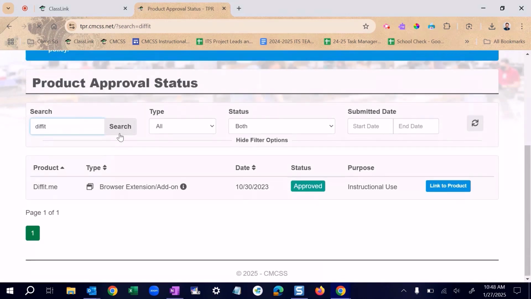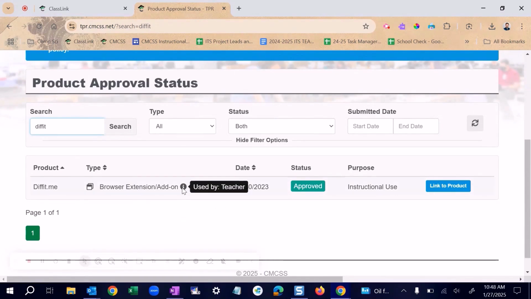You'll see a very similar screen as the previous one with only products that match the search terms you put up in the area above. In this case, DIFIT, also the type, the date, its status is approved, and its intended purpose, and a direct link to the product. Sometimes you may find additional information, such as this eye mark, and when you put your mouse over it, it'll give you some more information. In this case, this is used by the teacher.